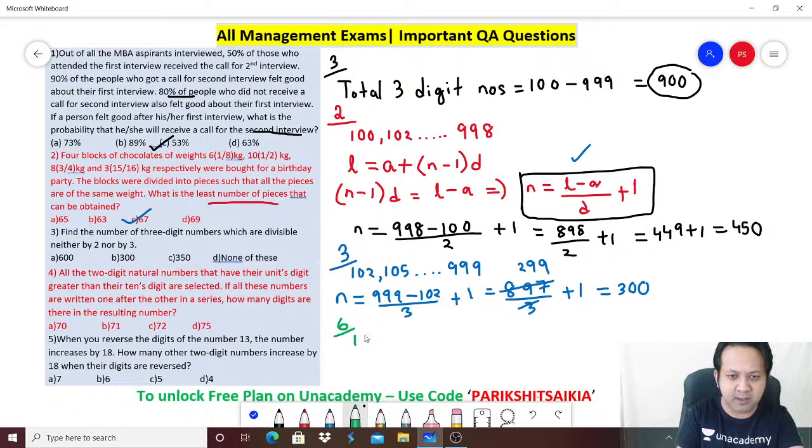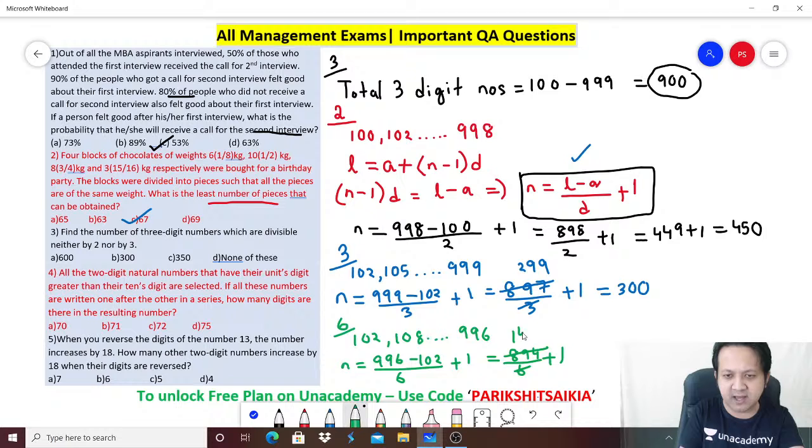Which is the first number? 102. Which is the last number? 996. Right? So how many numbers are there? Use the same formula: 996 minus 102 divided by the common difference, plus 1. So this gets you 894 divided by 6 plus 1. So how much is this? 149 plus 1, 150. Got it?